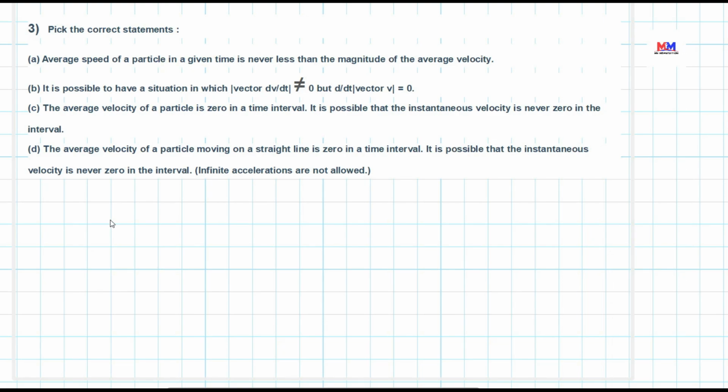Correct statement. So pick the correct statement. The first point is that the average speed of the particle in a given time is never less than the magnitude of average velocity. So this can be explained in this way.